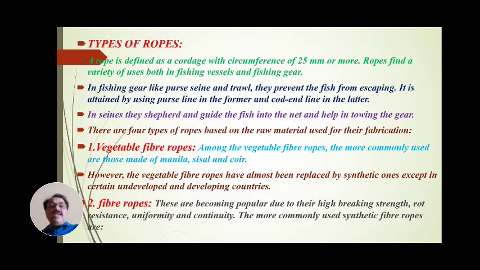Means in the anterior region, these ropes act as a purse line, whereas in the hind end, the cod end, these ropes act as a cod end line. Both the purse line and the cod end prevent the escaping of fishes from the gear.